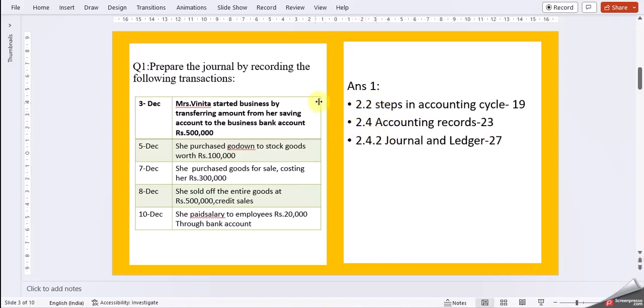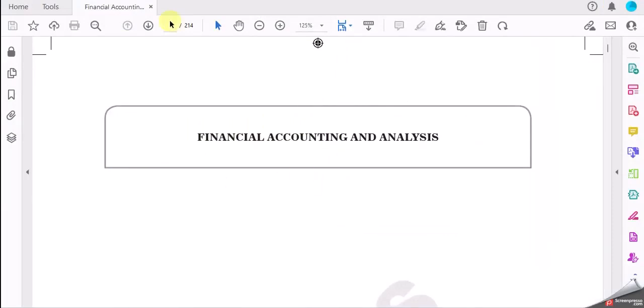What you can find is first start with information, what has been done, then go with the basics, and then come back and make a journal and ledger. So I'll just take you through it in the book. You can see in chapter two, 2.2 steps in accounting cycle. Go straight to our book, page number 19.